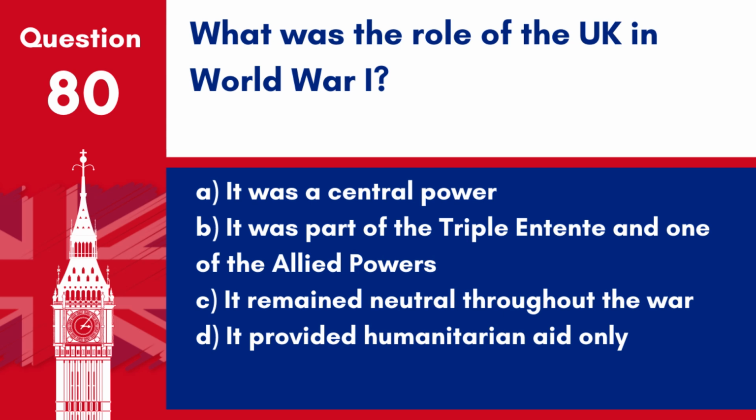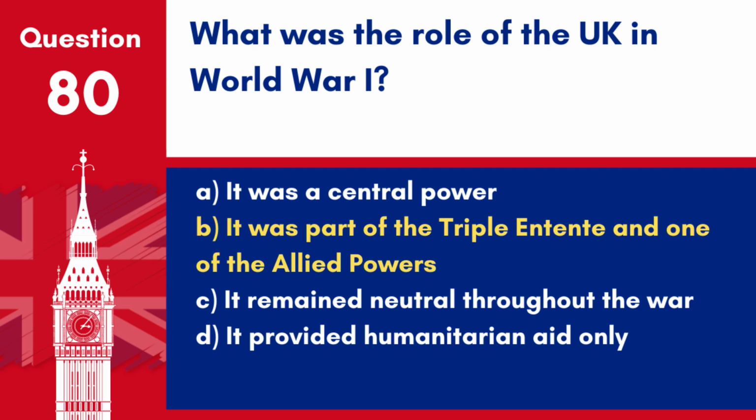Question 80. What was the role of the UK in World War I? A. It was a central power. B. It was part of the Triple Entente and one of the Allied powers. C. It remained neutral throughout the war. D. It provided humanitarian aid only.